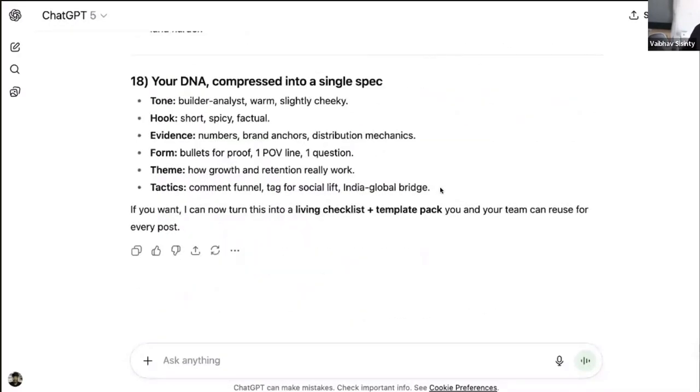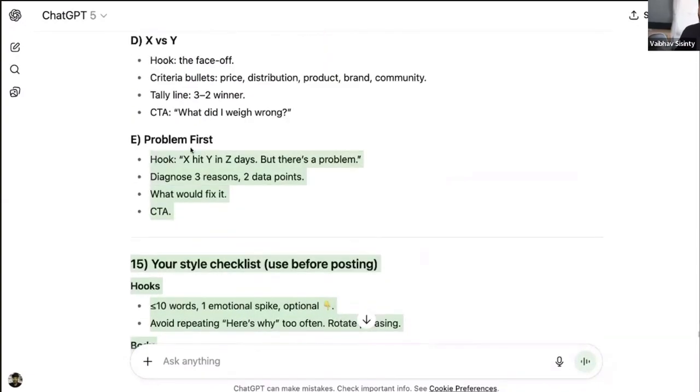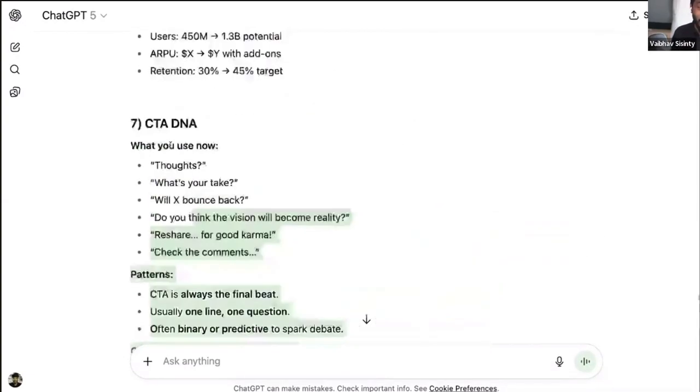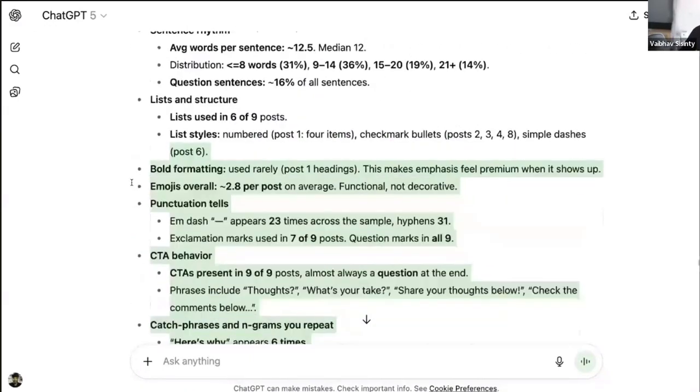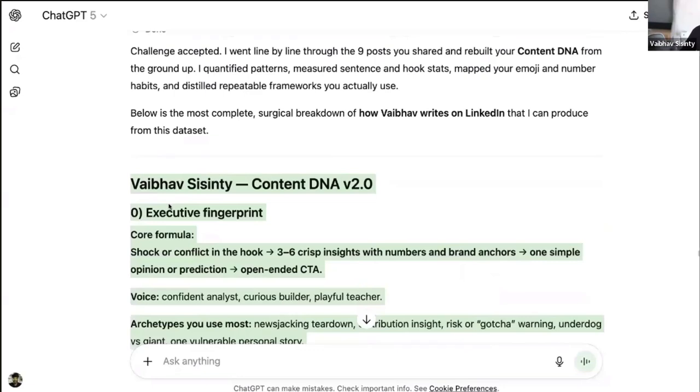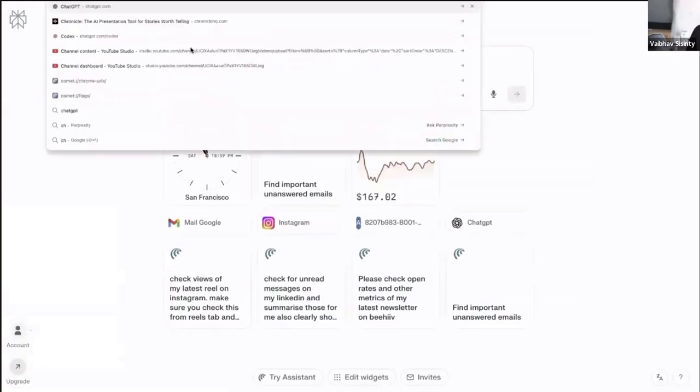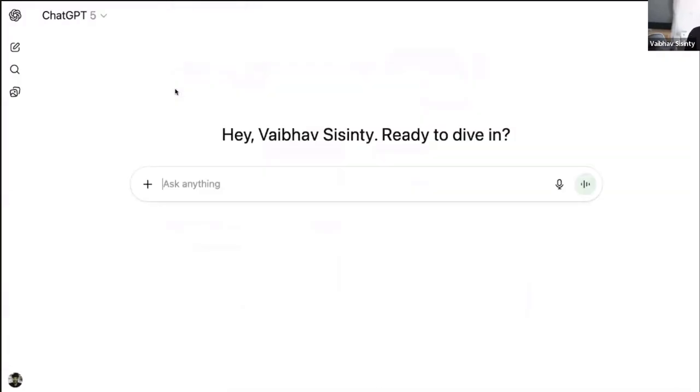Okay. Now, what do I do? Now I've got this whole report which can replicate my style of writing probably much better than me. I could go wrong, but this report cannot go wrong. That is how deep this is and very, very data driven. So I'm just going to copy this report very smartly as if I have written the report. I go to ChatGPT in a new window and I'm going to convert that report into a prompt right now.